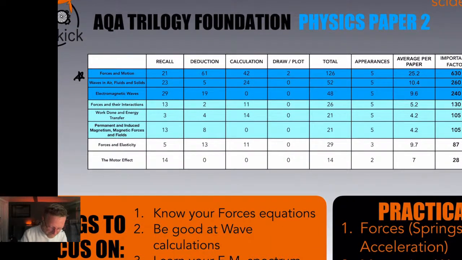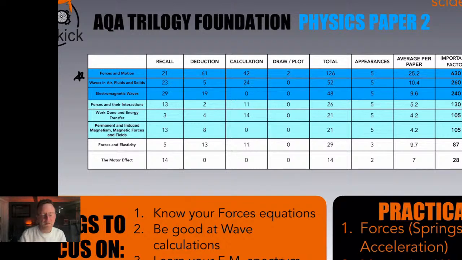Be good at wave calculations, okay? Even though, where are we? Oh, there, okay? So waves in air, fluids, and solids. So wave calculations, absolutely massive. Frequency and wavelength, okay, and wave speed. Be good at those. Because again, on average, waves in air, fluids, and solids, that's 10.4 marks on average per exam that's been up in the past.